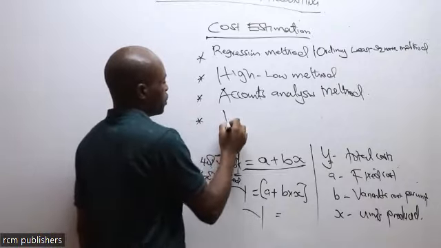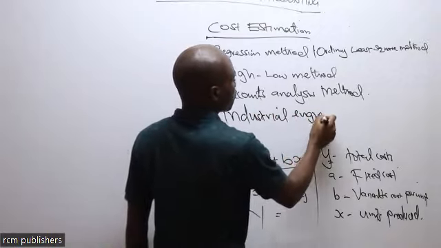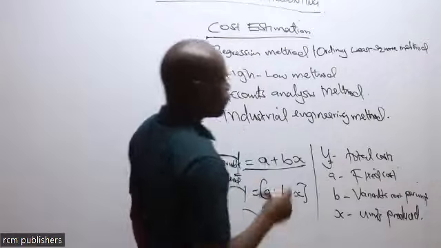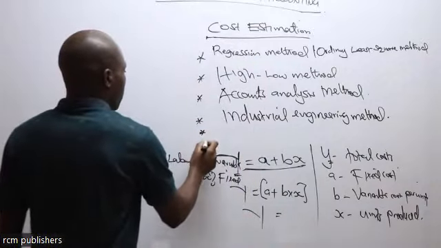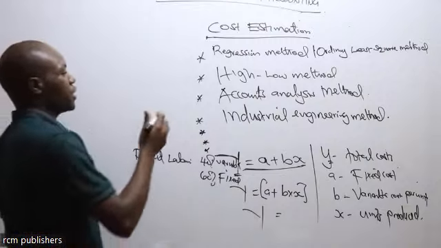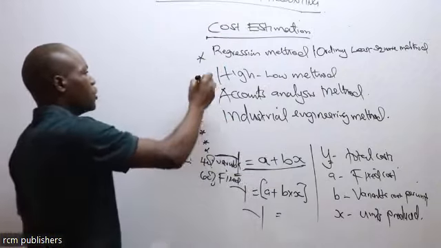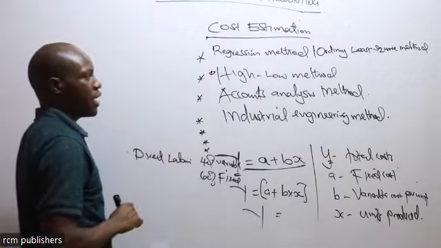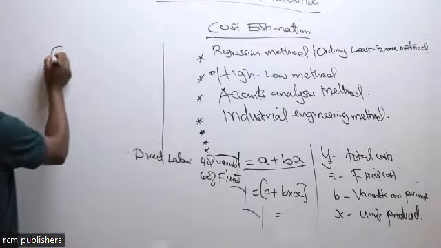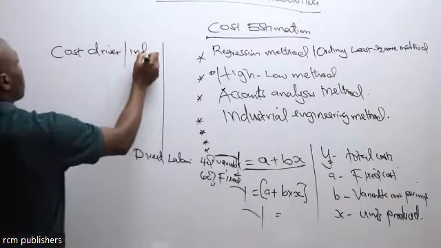Then we have what we call the industrial engineering method. So for our class, of course, there are some other methods, but for this particular unit, we are going to concentrate on these 4. So remember, for us to do all these 4, if you're going to deal with the high-low method or regression method, we must identify what we call the cost driver, the independent variable.